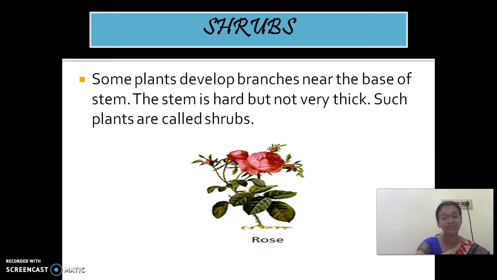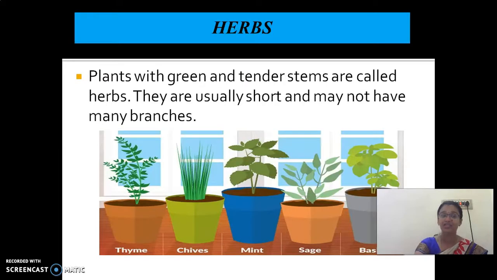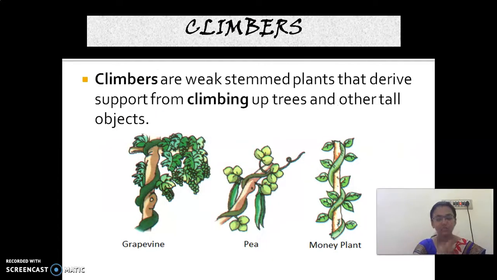They are called shrubs. Herbs have green, tender stems. They do not have branches, and the stems are green in color. They are called herbs.